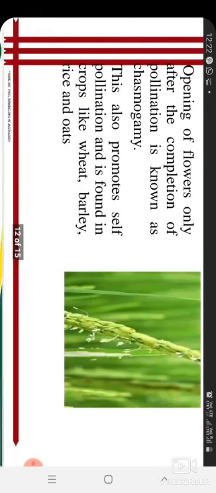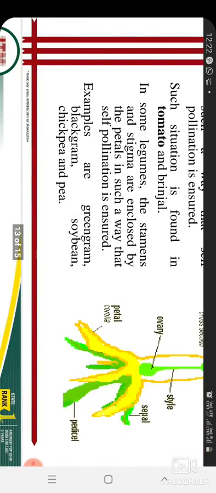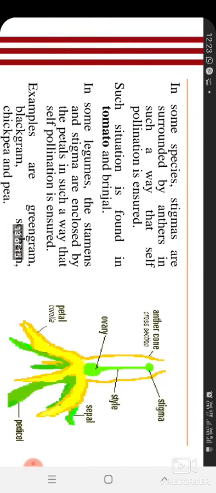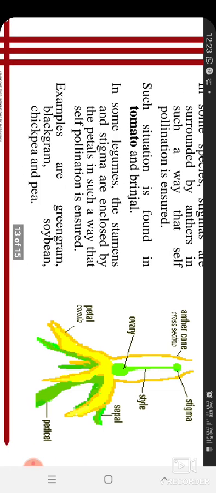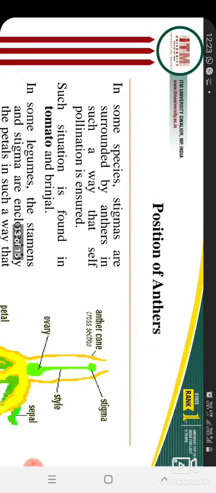Green gram and black gram are also given as examples, and if possible I will show you how the flower covers the stigma and anther. Stigma is surrounded by the anther, so self-pollination is sure. So these are the 5 mechanisms or concepts which promote self-pollination.